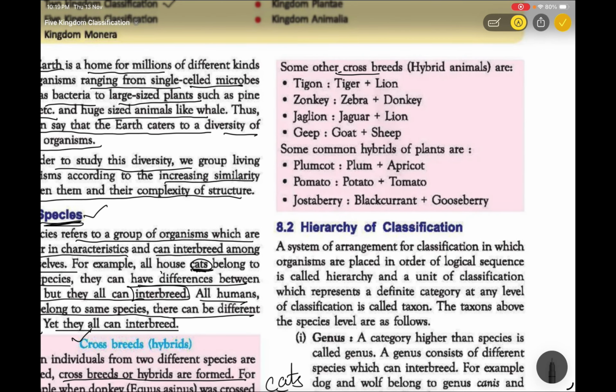Some other crossbreeds. For example, tigon is formed when tiger and lion are crossbred. And when zebra and donkey are hybridized, meaning crossbred, then zonkey is formed. These are the examples they have given.